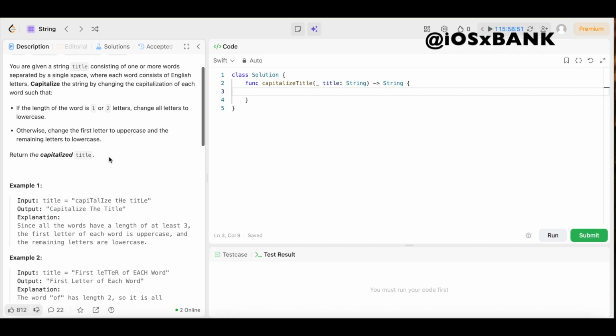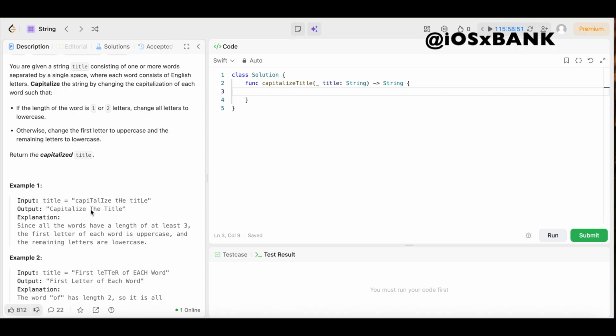And that's only because we don't have any words in this string that have a length of one or two letters, right? Every word in this string is more than two letters. So we need to capitalize the first letter of every word. After we do that, it's the same string, capitalize the title. It's just this time the C is capitalized and every other letter is lowercase.